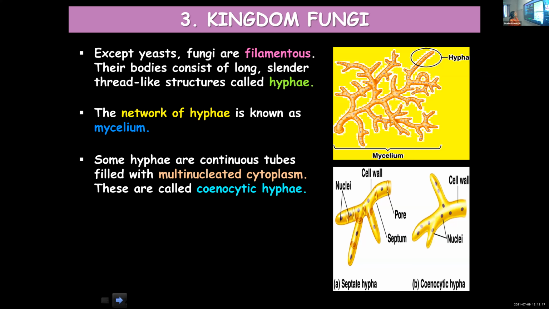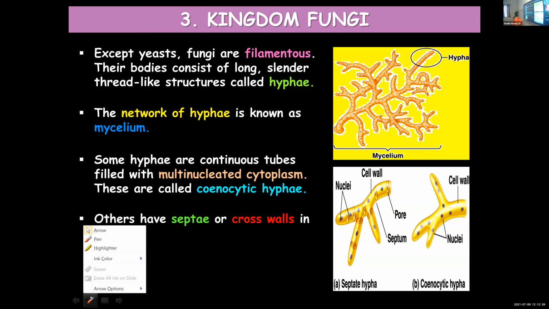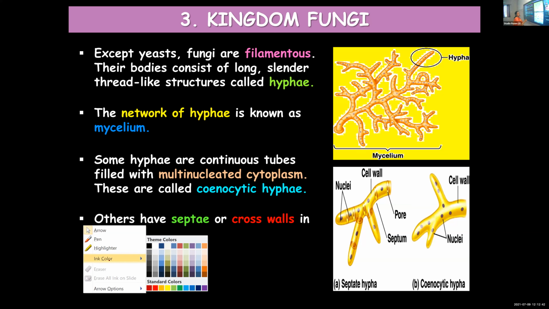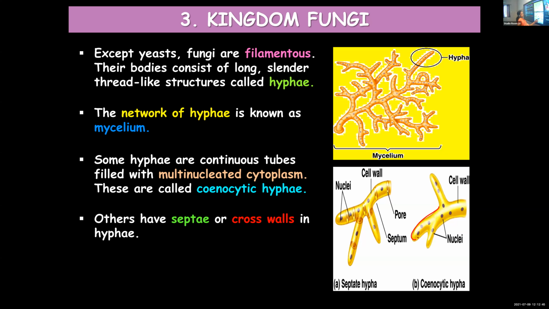Some hyphae are continuous tubes filled with multinucleated cytoplasm. Then you call them cenocytic hyphae. Cenocytic means multinucleated. See in the second figure, B is a cenocytic hypha. Here you cannot find any separation. The tube is continuous and several nuclei are present in it. When several nuclei are present, you call it multinucleated hyphae.